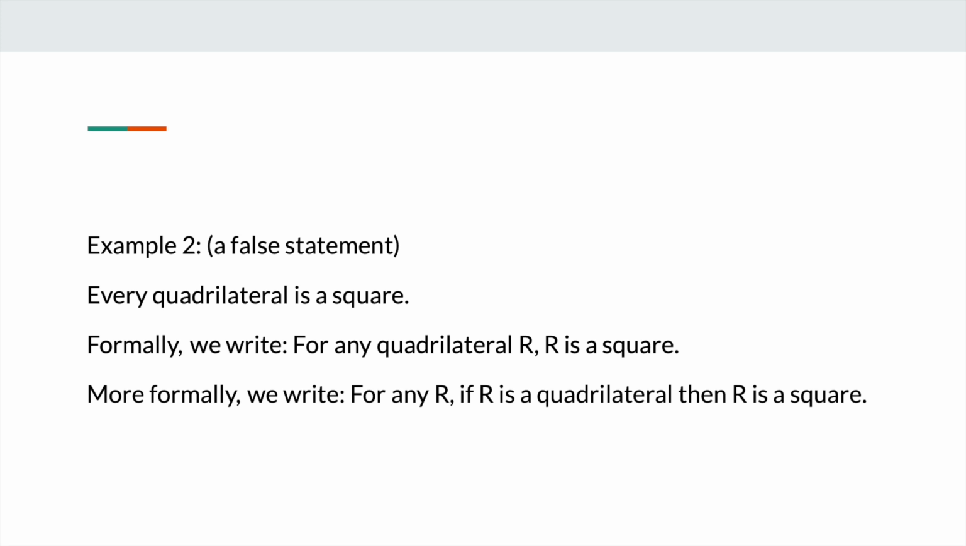Example 2, which is a false statement. Every quadrilateral is a square. Formally, we write for any quadrilateral R, R is a square. More formally, we write for any R, if R is a quadrilateral, then R is a square.